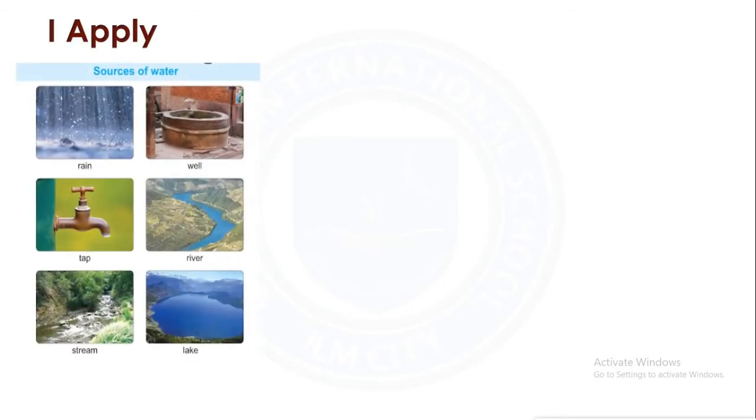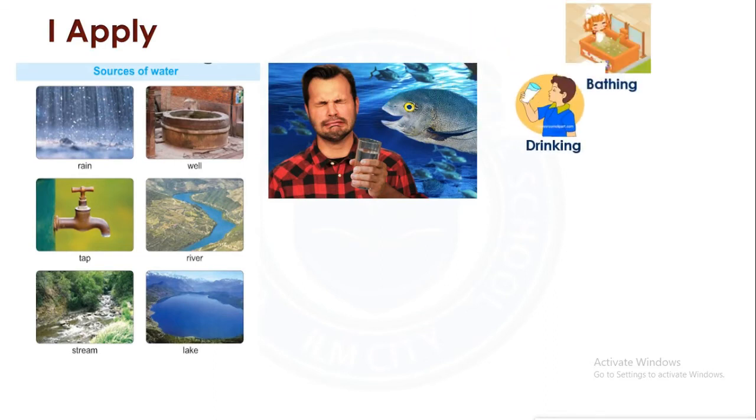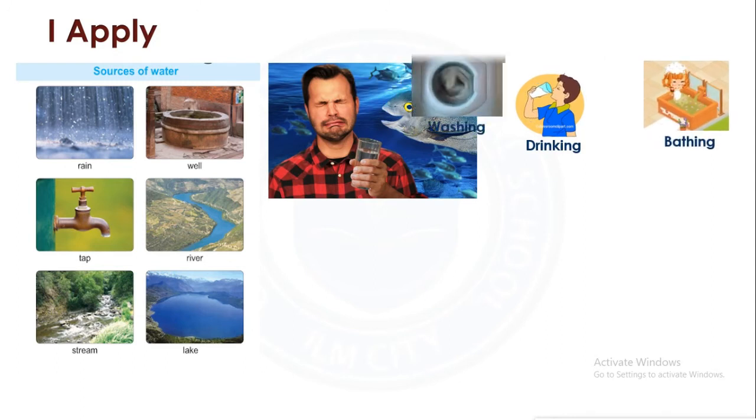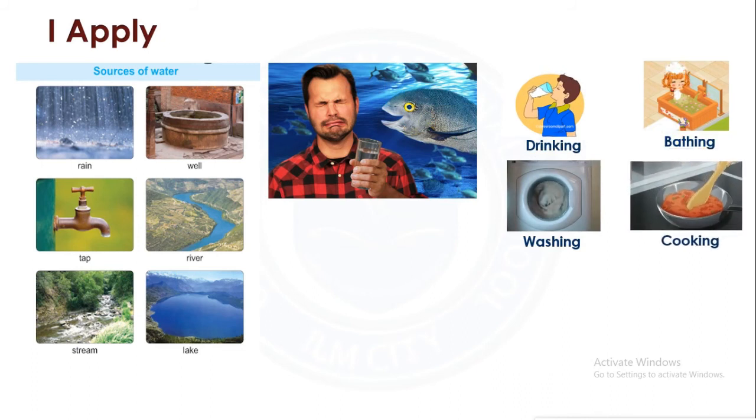The water that we use every day is called fresh water. It comes from rivers, ponds, lakes, streams, wells, and so on. We cannot use water from seas and oceans. It is very salty. Instead, we use the fresh water for drinking, for bathing, for washing, and for cooking.